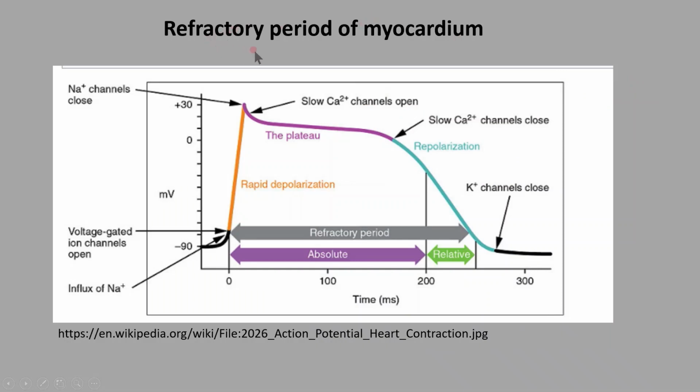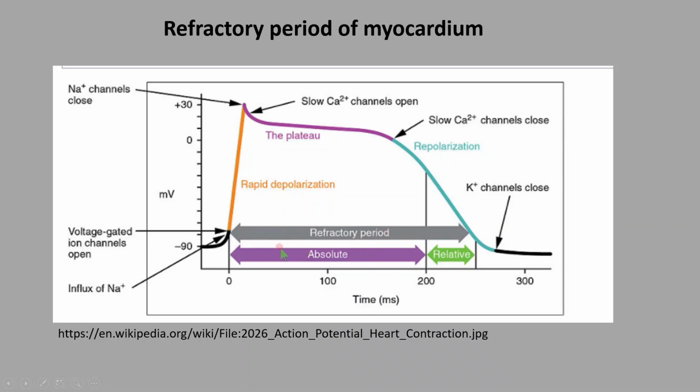Refractory period of myocardium. When the heart muscle is in excitation, or when the cell is responding to a stimulus, and if the cell is under depolarization, then the cell will not receive any stimuli from neighboring cells. Whatever strong stimulus it may be, the cell will not respond to the stimulus. This period is called refractory period.